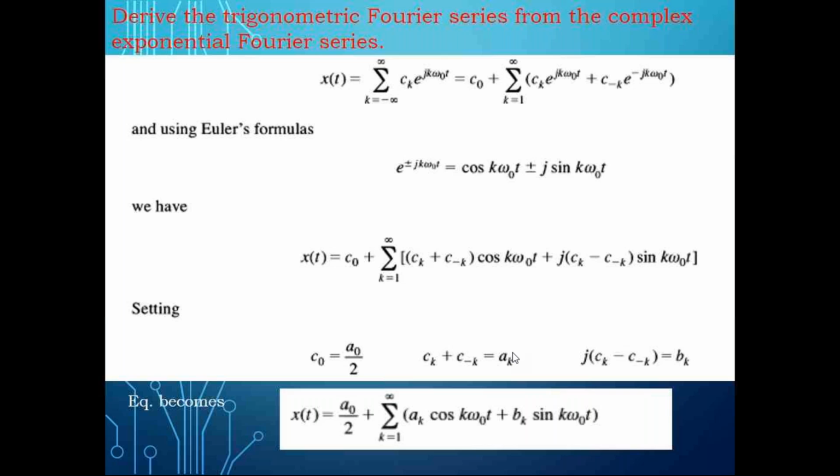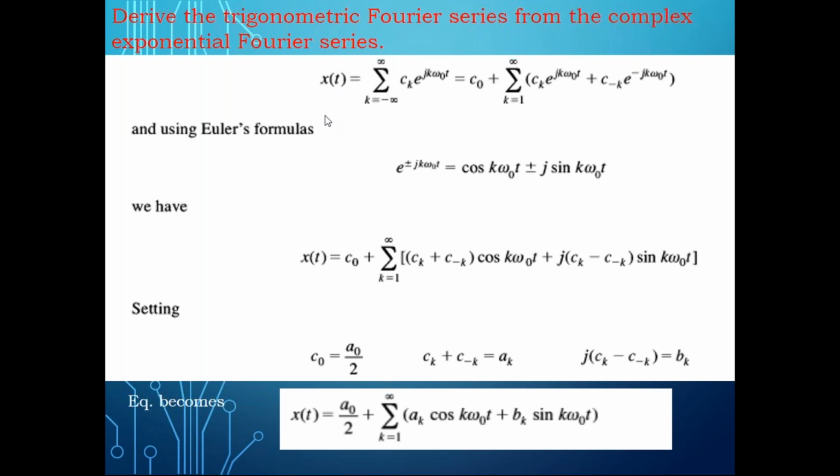Now observe this another question: derive the trigonometric Fourier series from the complex exponential Fourier series. Please try to understand. In this example, they asked us to derive the trigonometric Fourier series from the complex exponential one. Going from trigonometric to complex is possible, and complex to trigonometric is also possible, but he has asked us to start with the complex exponential Fourier series and derive the trigonometric Fourier series from it. Now observe.